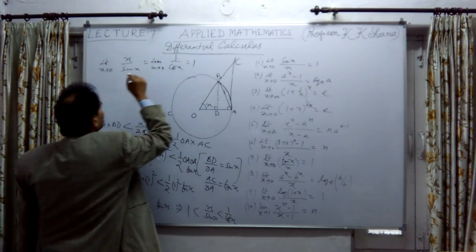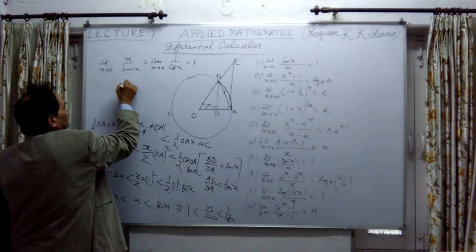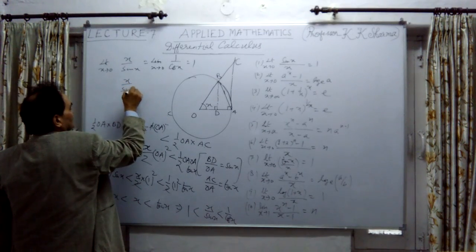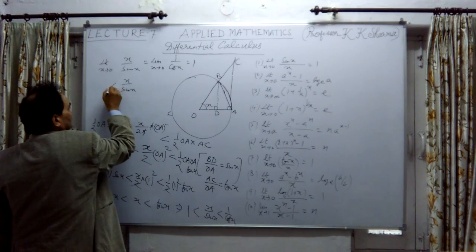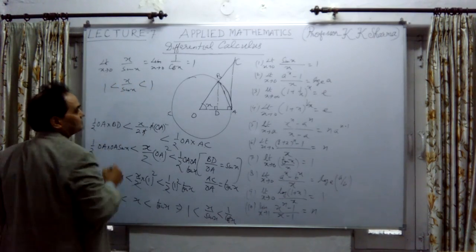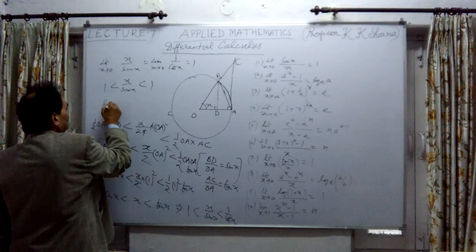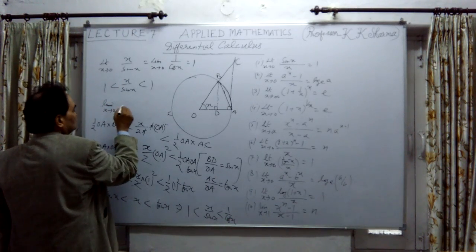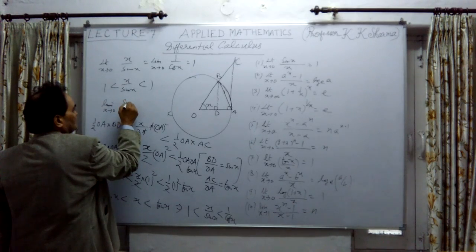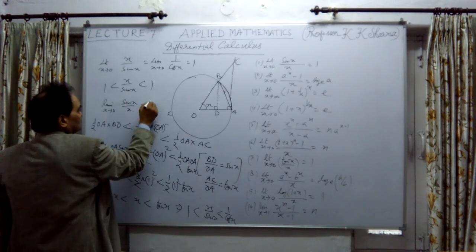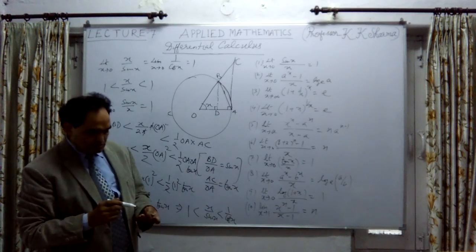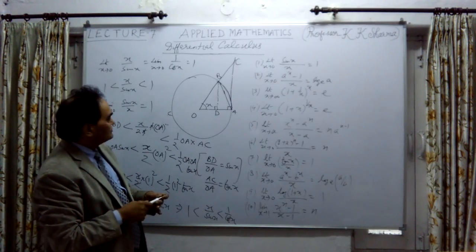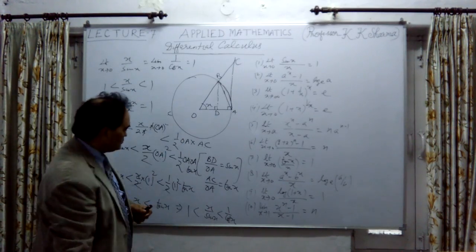So x upon sin x is lying between 1 and 1. That means in the limit x tends to 0, sin x upon x is equal to 1. Proved.